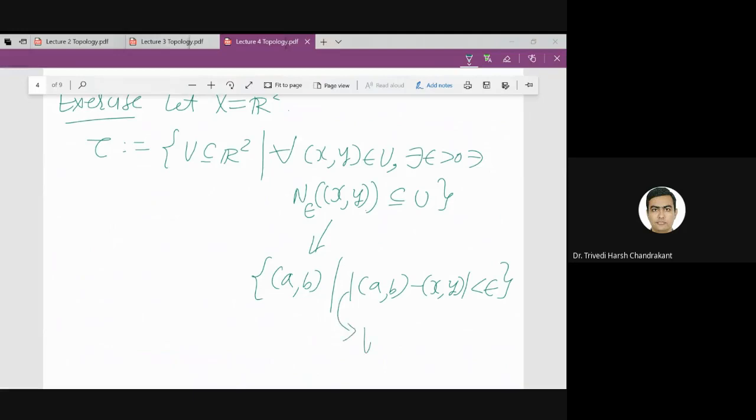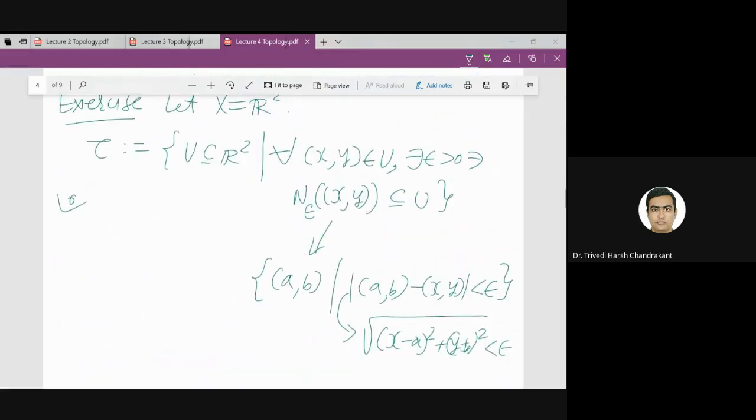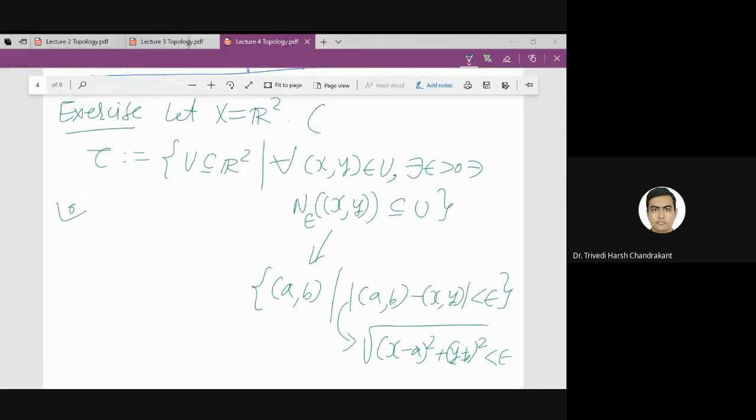So this modulus is the square root of (x minus a) squared plus (y minus b) squared, and that is less than epsilon. That is this condition. The same way you can extend this notion. So this is basically the topology tau which we are defining as the standard topology on R2.